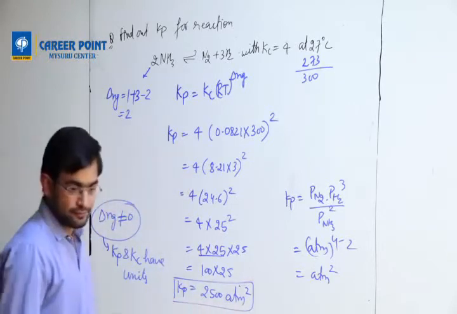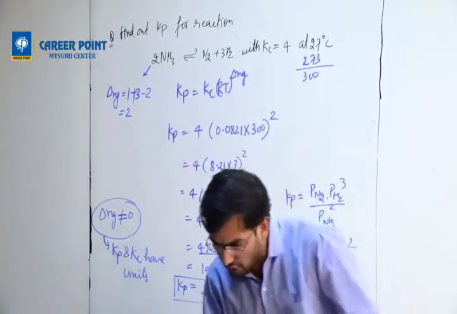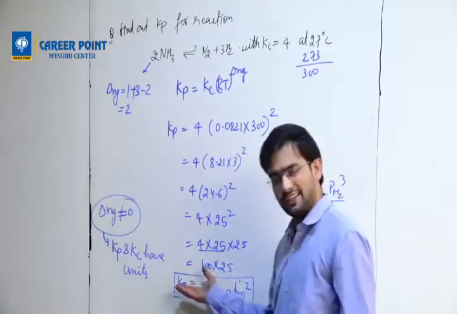Okay? Understood this also? His correct answer is 2426.5. That is also correct. This is also correct. Okay?